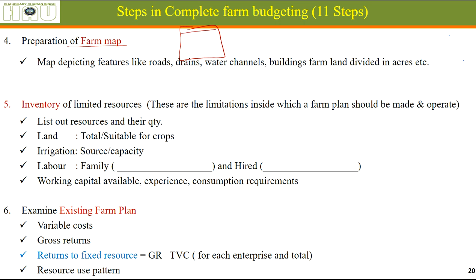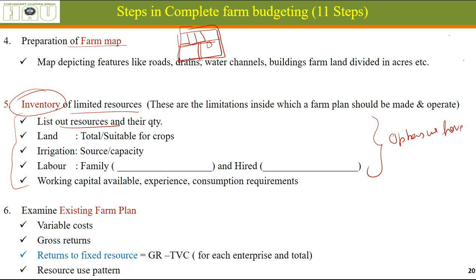We should be deciding the boundaries of our field. Where should our farmstead be? Where should our waterways be? Which kind of boundary should we have? Water channels. These different things should be planned according to our needs. Then an inventory of our limited resources; definitely the kind of resources we have is going to decide what kind of options we have.